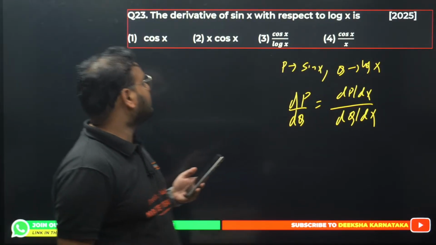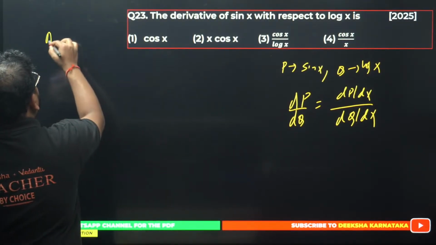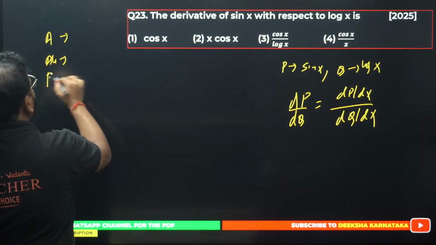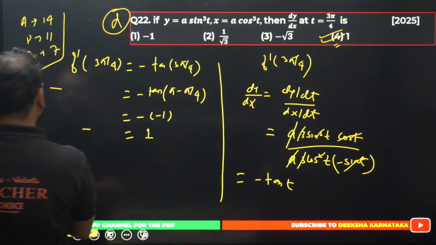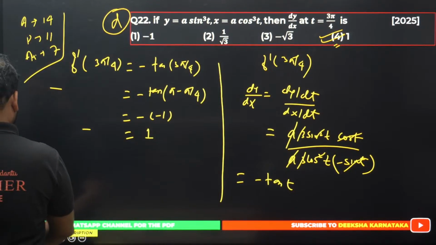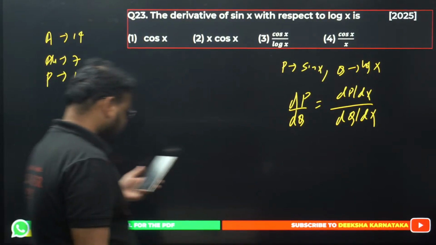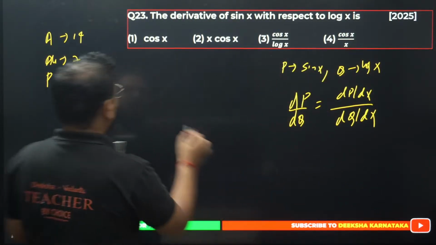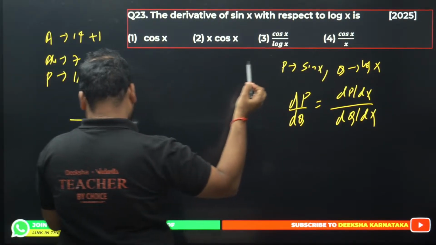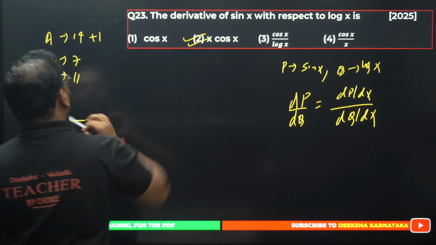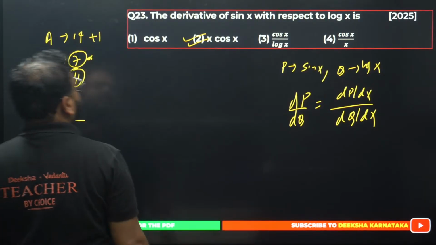B is the answer for Alan. Others? Anybody? No? I'll write the final tally. We have Alan, Ali and Purna. Okay, so we have 14, 11 and 7. Please check. Okay, so Alan, your answer is correct, so 14 plus 1. Ali, your answer is wrong. D is not right. Answer is 2, not 4. The final tally is 7. And Purna didn't give any answer, Purni, so you have 11 only.